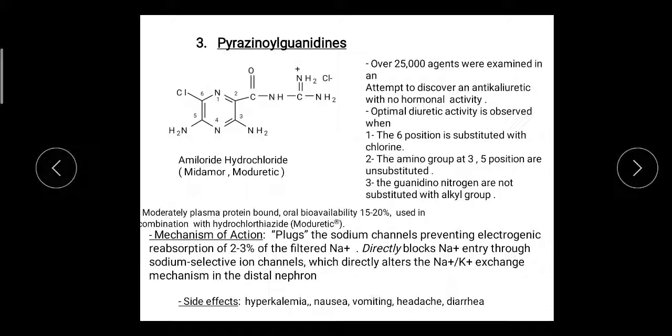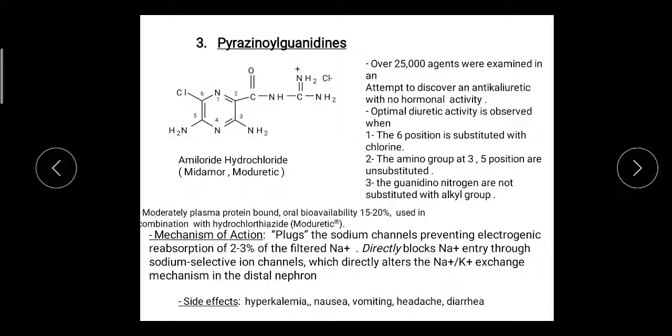They inhibit the reabsorption of 2 to 3% of filtered sodium by directly blocking the sodium ion channels. When sodium does not enter into the cells, there is no exchange of sodium and potassium, so potassium remains in the blood of the distal nephron.